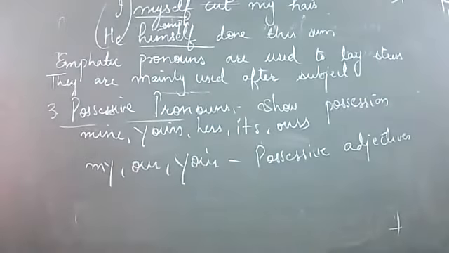Because there I have written my, then you will be confused, ma'am, my is also in possessive adjective. So write down only in personal pronouns these examples, because these are examples of personal pronouns. Right? Please write down.